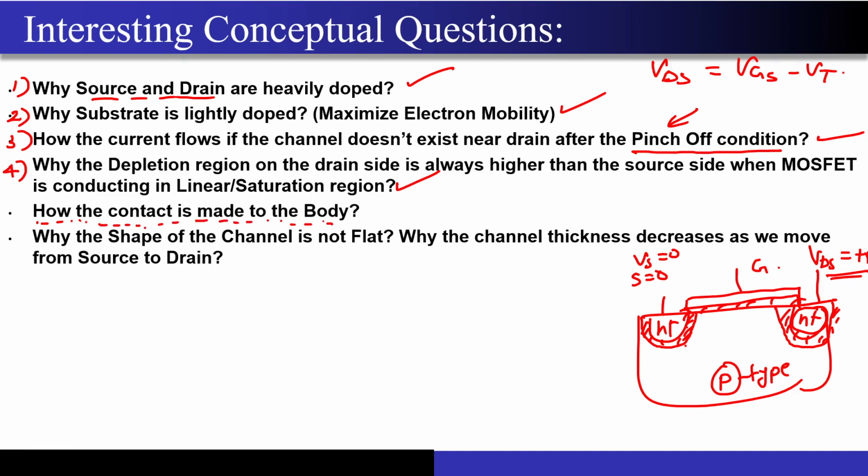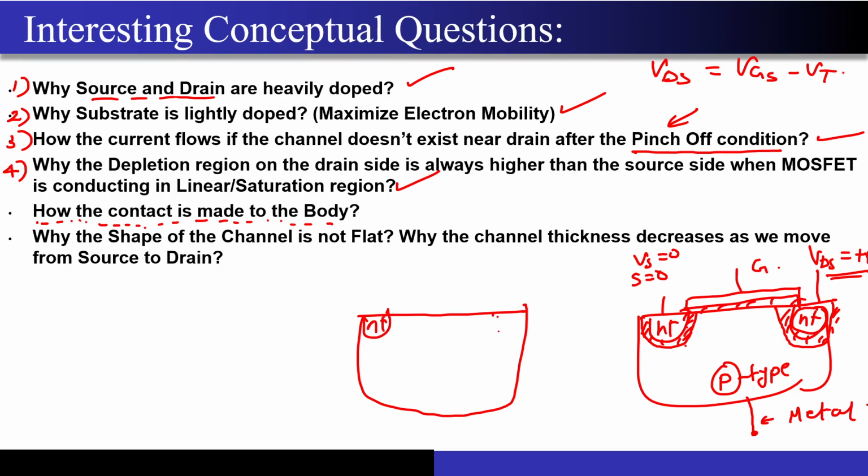How is the contact made to the body? So this is the P type that I have. Correct? Now what can I do? I will just ask you this simple question. Again, I want to have some kind of metallic contact over here. Correct? So this is a metallic contact that I want. Now this is one arrangement, and another arrangement I will show you. Just tell me which one is better.